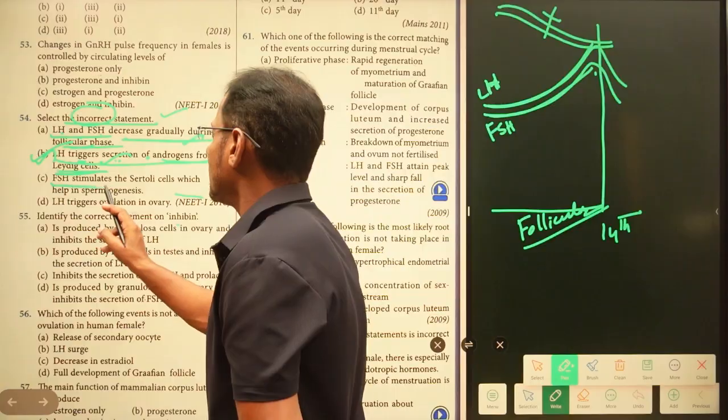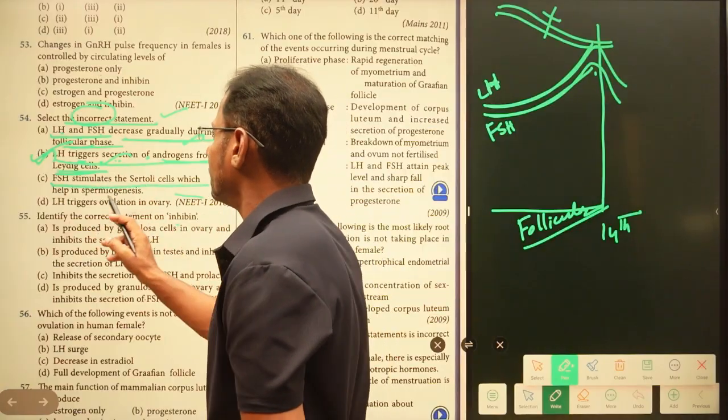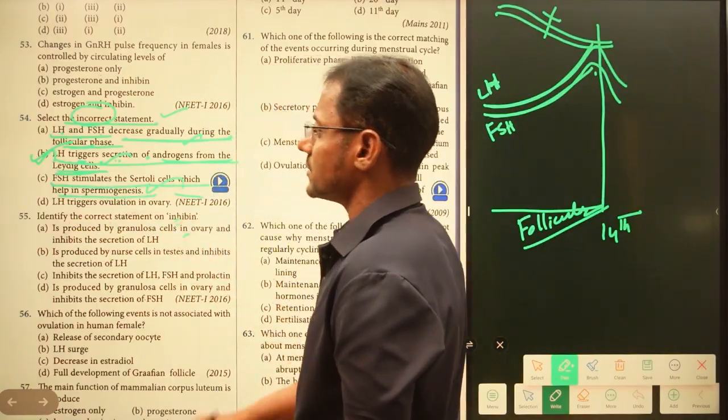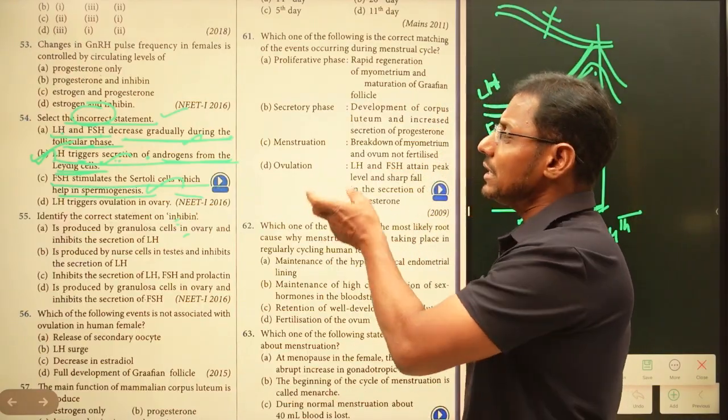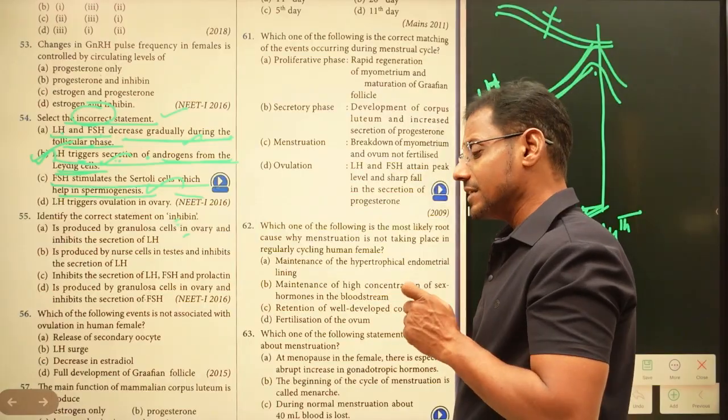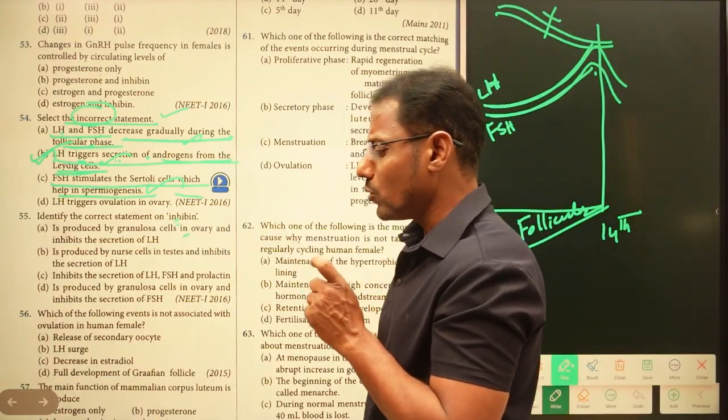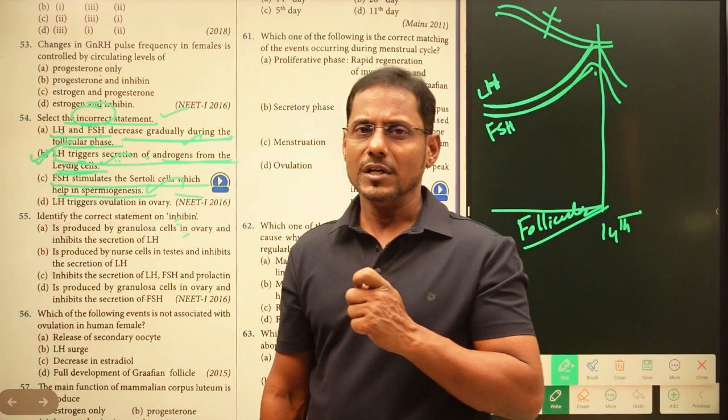Now, follicle stimulating hormone stimulates Sertoli cells which help in spermiogenesis, right? We already discussed spermiogenesis, and we have to focus more and more, because this kind of statement is asked in the examination. First we should have sound knowledge of all these terms.